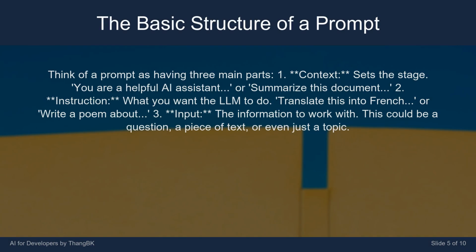Think of a prompt as having three main parts. 1. Context. Sets the stage. You are a helpful AI assistant, or summarize this document. 2. Instruction. What you want the LLM to do. Translate this into French, or write a poem about. 3. Input. The information to work with. This could be a question, a piece of text, or even just a topic.